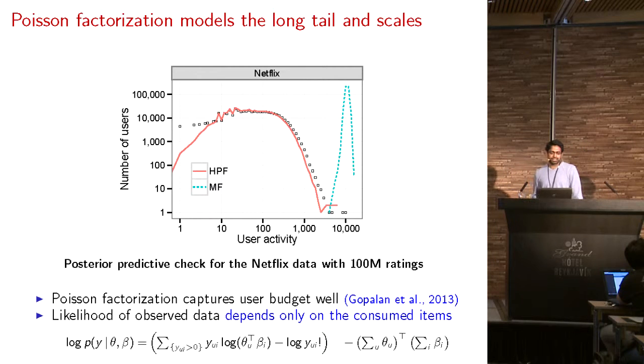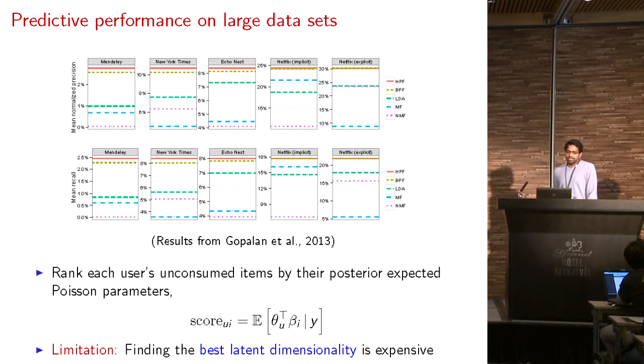Another property is if we write down the likelihood of observed data, we find that the likelihood is a function of only the consumed items. So even though the model generates both the zeros and the positive ratings, the likelihood turns into a function of only the consumed items, which means that if you're optimizing this, you only need to iterate over the positive ratings, which is very good. So in practice, we find pretty good predictive performance on large data sets.